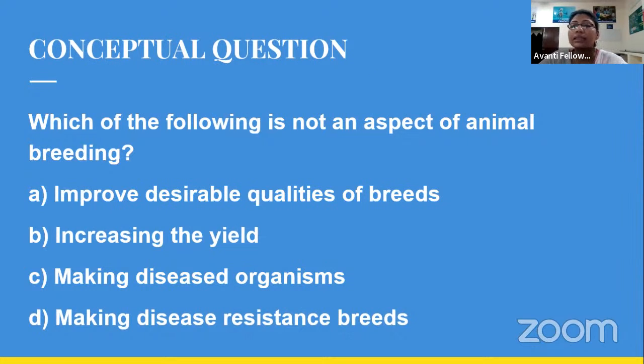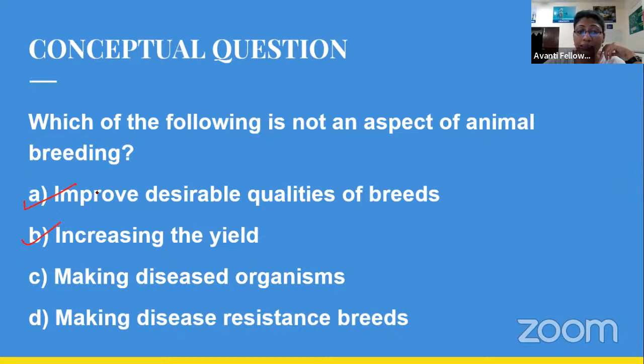Okay, let's see all the options first. A says improved desirable quality of breed. This is the main motto behind animal breeding, that we always want a good breed. Option B says increasing the yield. Yes, that is also our basic concept behind animal husbandry, to make an improved and good quality product.